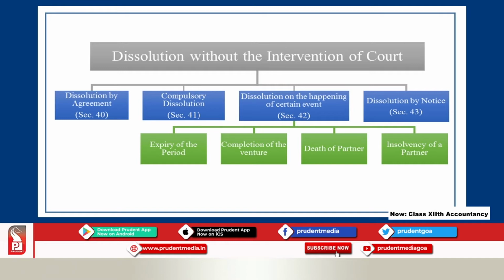Now coming to the next one, dissolution by notice. As per section 43 of the Indian Partnership Act of 1932, a particular partner can serve the notice asking all other partners to close down the business. So these are the situations or circumstances under which the partnership firm will be closed down without the intervention of the court.